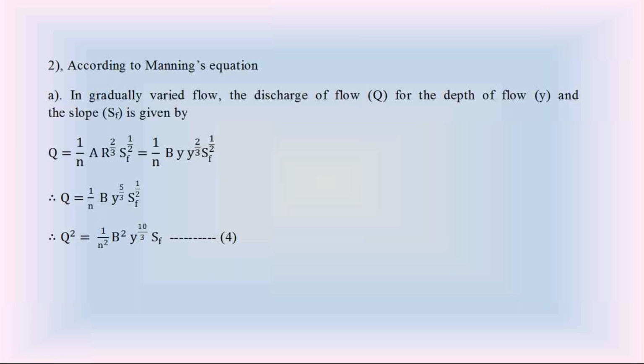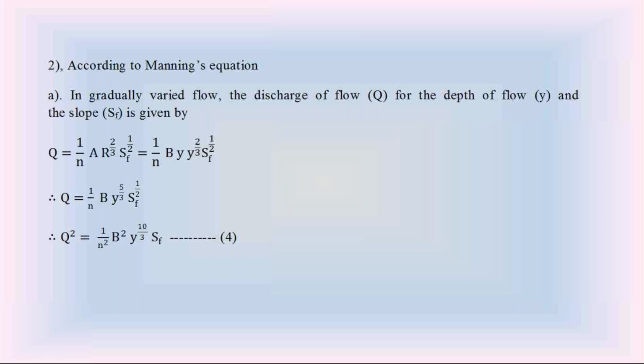So according to Manning's equation, the discharge Q at gradually varied flow in the wide rectangular channel is Q equal to 1 by n A R power 2 by 3 SF power half. Since it is for the gradually varied flow, we must consider the slope of the total energy line SF.